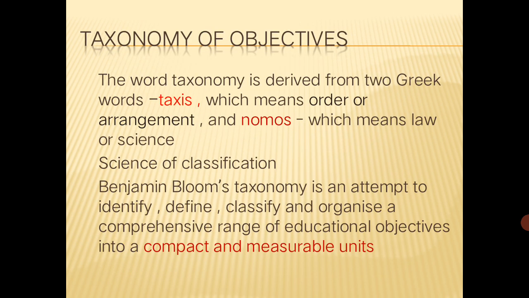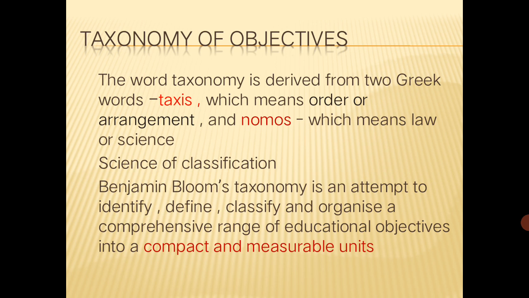So the taxonomy of objectives: how can we classify the objectives? The word taxonomy is derived from two Greek words, taxis, which means order or arrangement, and nomos, which means law or science. So taxonomy here refers to the science of classification. Whenever we use science, that means systematic classification. Here, the classification of objectives is a systematic classification of the three domains, so that young teachers can understand very clearly when they are preparing objectives for each and every class.